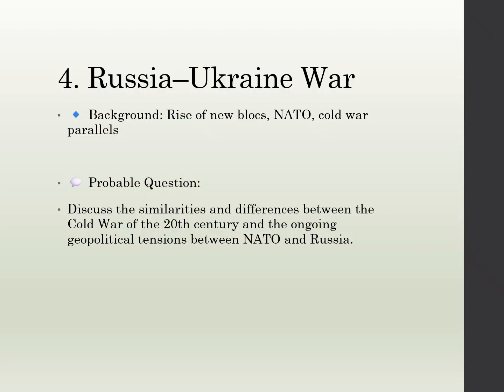Next question area is the Russia-Ukraine war. The Russia-Ukraine war is ongoing and ongoing. So what is the potential area of the question that we can expect from this for the world history paper? The rise of new blocs, NATO, Cold War politics. This is the background. Based on this background, the expected question is like: discuss the similarities and differences between the Cold War of the 20th century and the ongoing geopolitical tensions between NATO and Russia.